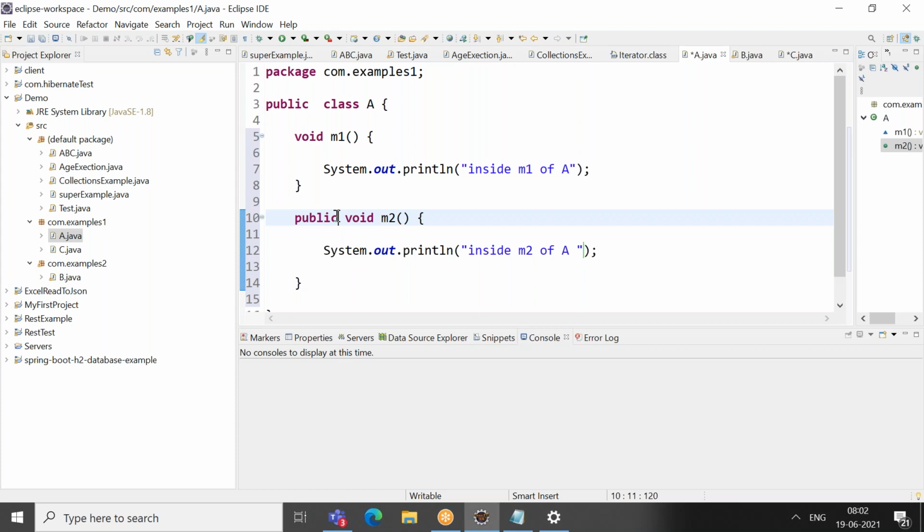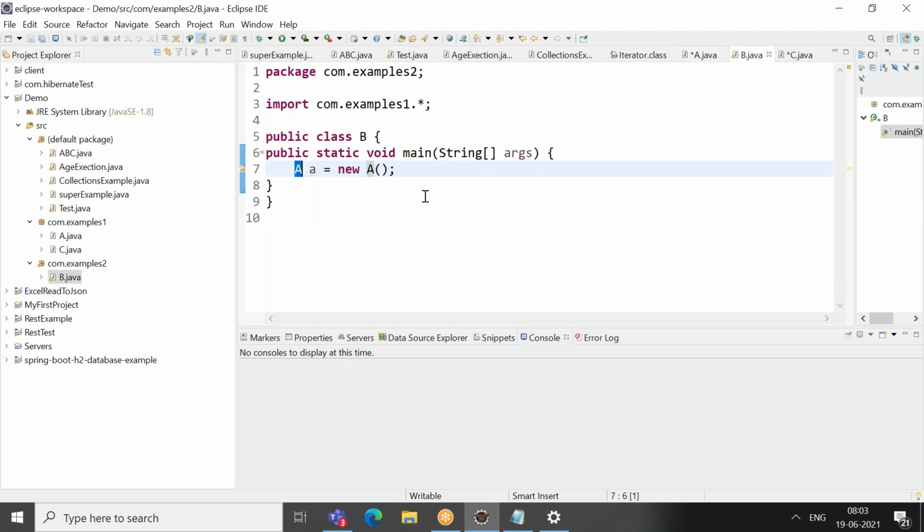No. So the same case applies for a method level, right? If it is default, you cannot access that outside the package. So M1 cannot be accessed outside the package. M2 can be accessed outside the package. Why? Because M2 is public. M1 is default, so if you try to call the M1 method, it will throw an error. Am I right? Yes. A dot M1, I cannot call; it will not even be visible. For M1, you can see there was an error.